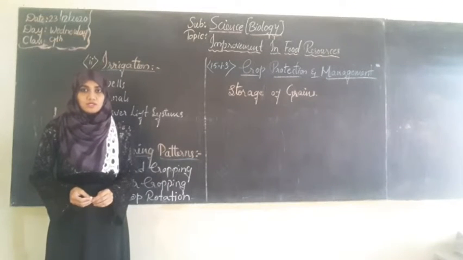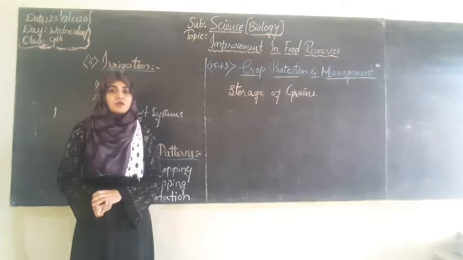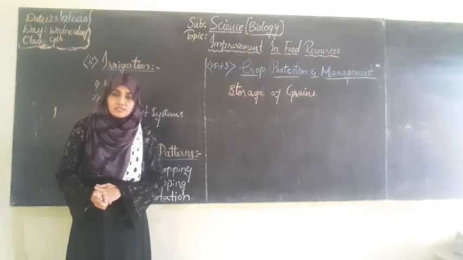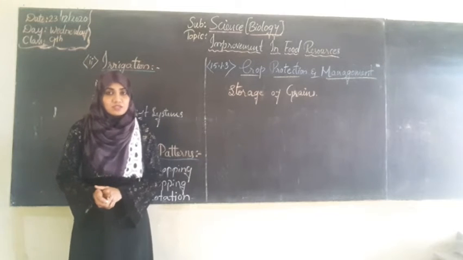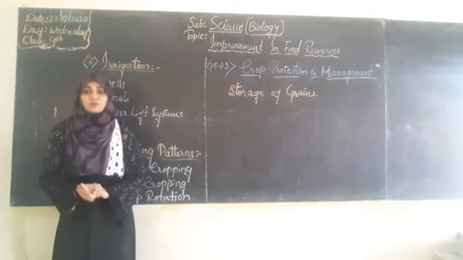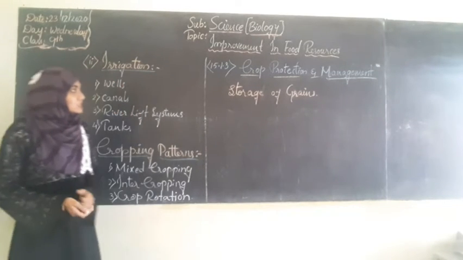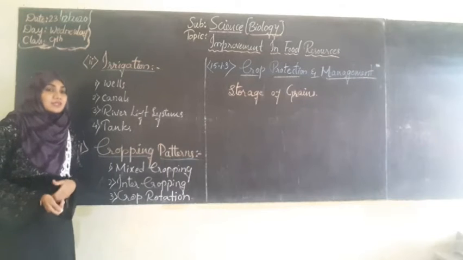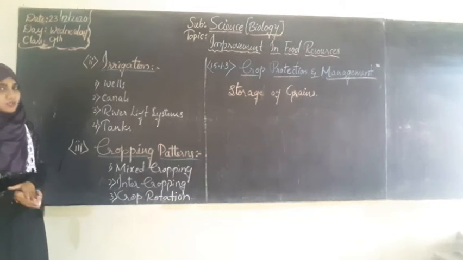Hello students, welcome back to the chapter Improvement in Food Resources. So students, in the last class of this chapter, we ended with the concept of fertilization, using fertilizers, and also information regarding organic farming. So now we shall continue with the next step of crop production management, that is irrigation.